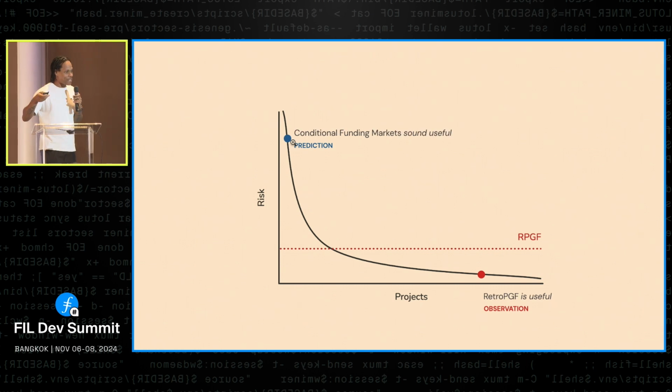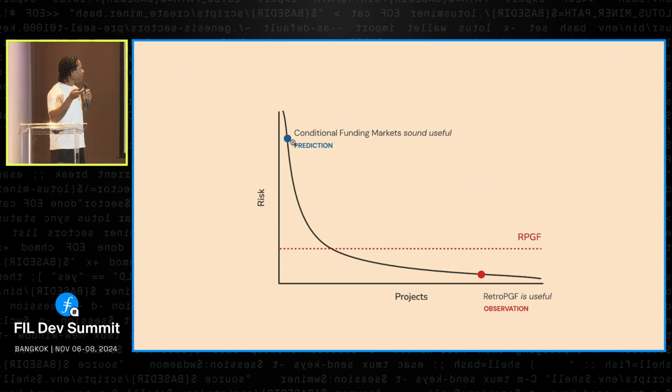Okay, so now to bring it back to crypto, we could say conditional funding markets, which is the mechanism we're working on, sounds useful. We don't know yet. We haven't built it. We haven't deployed it. We can't apply for retro. We won't get paid, right? So if you look at retro PGF, we know about this mechanism. It's live. It's working. We're seeing the effects. We know it's useful. It's an observation.